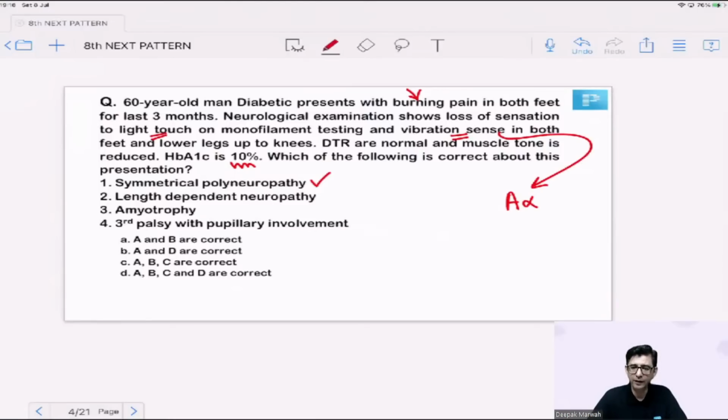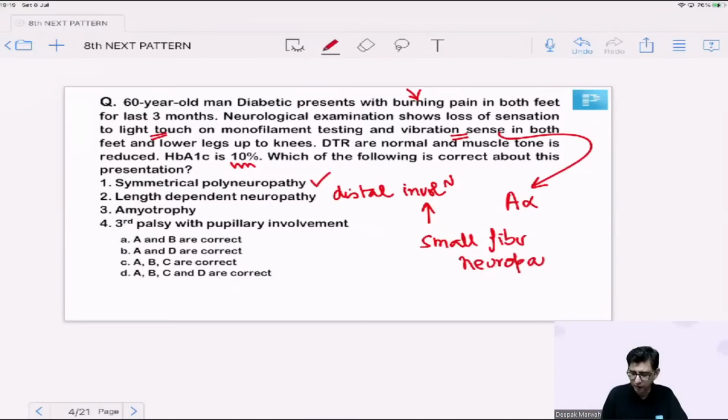What do you mean by the words length dependent neuropathies? What you mean by length dependent neuropathy is that distal involvement is seen. If any long nerve is involved, the distal end of the nerve is the one where the usual clinical manifestations would occur. That is very typical for small fiber neuropathy. Diabetes mellitus primarily has a small fiber neuropathy, that is, unmyelinated C fibers would be affected. Small and large both are getting involved in this patient, but primarily it's a small fiber neuropathy and distal involvement is present. That's the meaning of length dependent neuropathy. So option B in this particular case also makes sense.